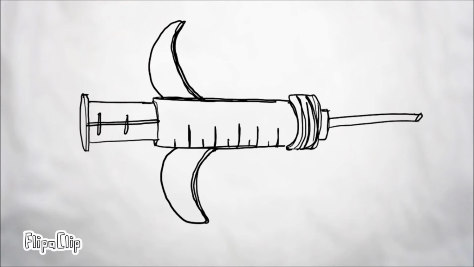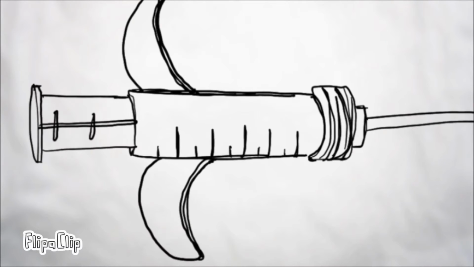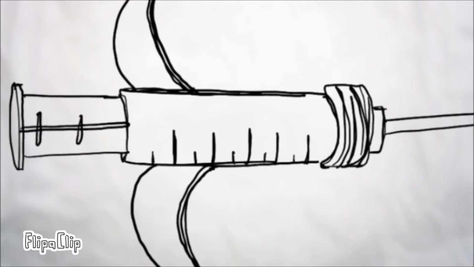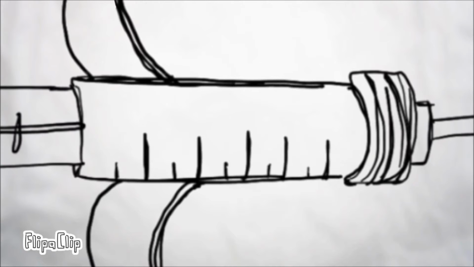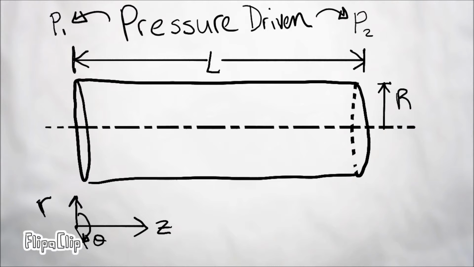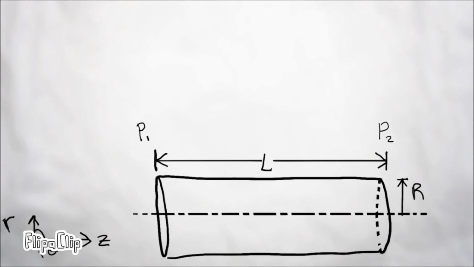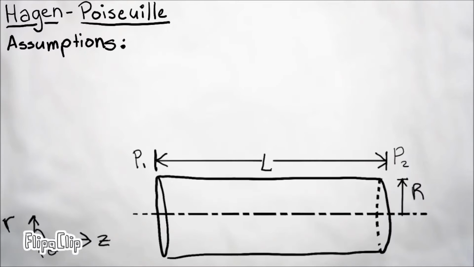Okay, Jimmy, so before we inject this bone material, let me explain to you how it's going to help fix you. To inject the material, I will push the plunger and the material will leave the syringe and enter your body. It is a pressure-driven flow. In other words, bone material will flow due to a pressure difference through a cylinder with a uniform cross-sectional area, which is an example of the Hagen-Poiseuille principle.